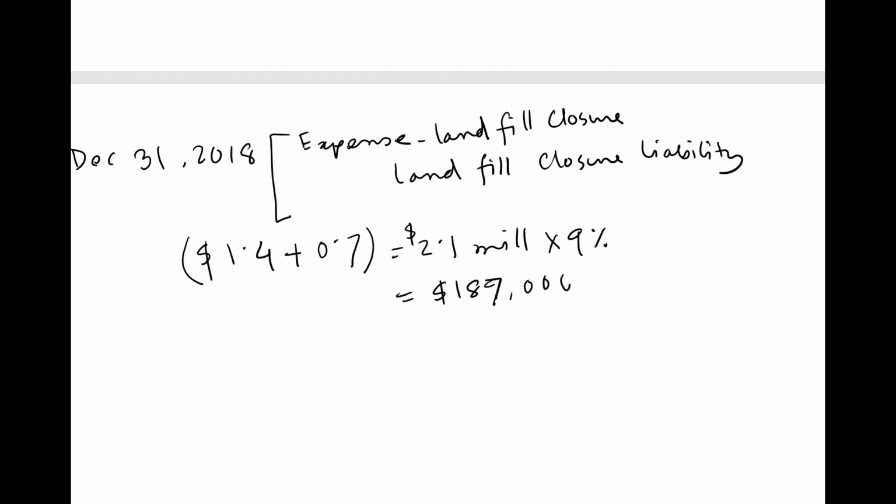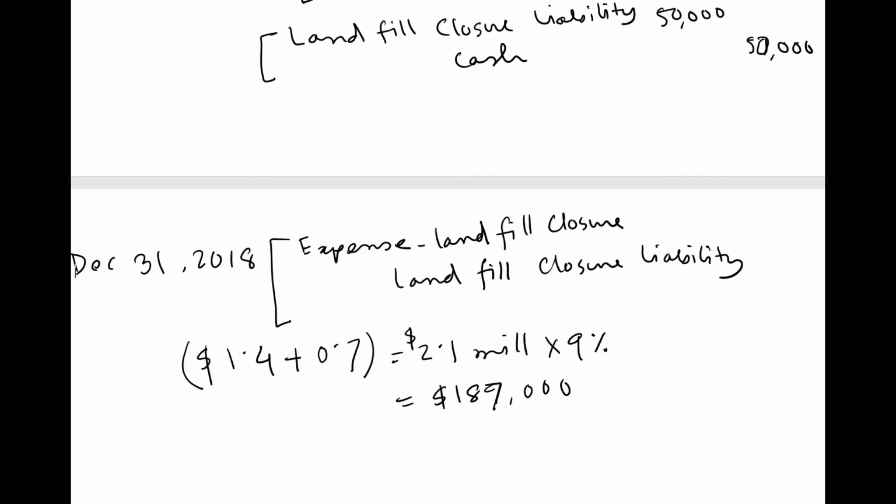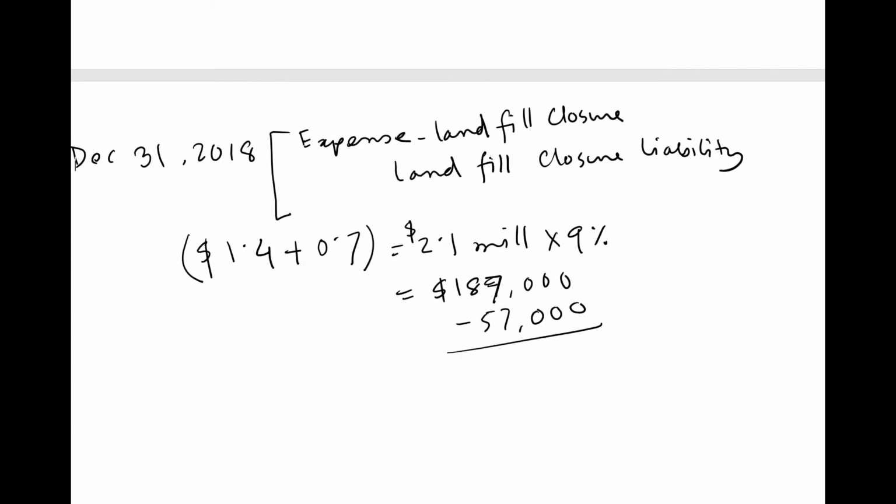$189,000. Now remember, in our first year we actually recorded the expense and the liability, which was $57,000. So based on this assessment, it is actually 189,000, but we actually recorded 57,000 out of it. So we're gonna subtract 57,000. That means the remainder, 189,000 minus 57,000, is 132,000. This is your end of 2018's expense and liabilities.